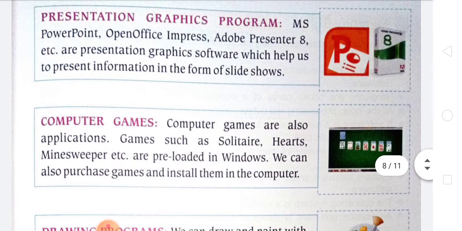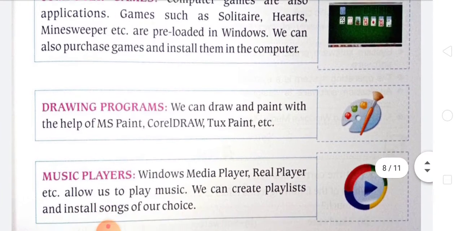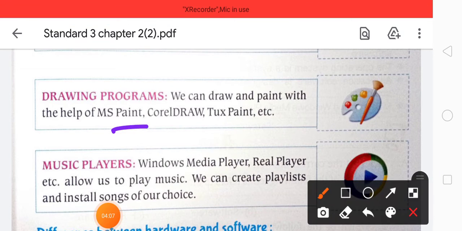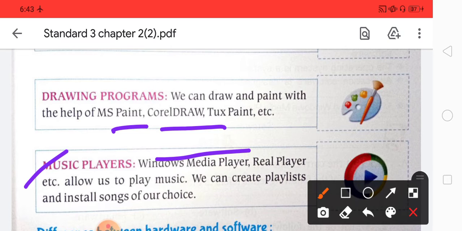Then computer games: some games you have to download onto the computer, and some applications or games are already within your computer. Then the drawing programs: you know very well MS Paint, then Corel Draw, etc. Then music players: Windows Media Player, RealPlayer, etc. These are the applications used for playing music.